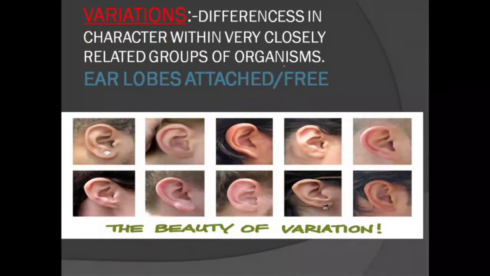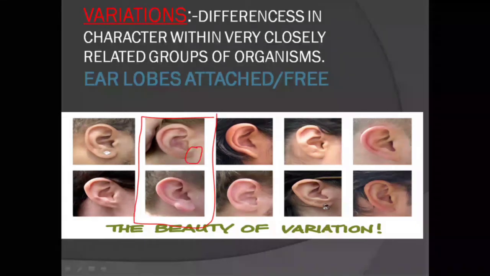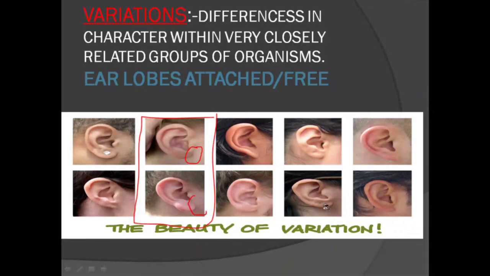Now we'll be discussing variations. Here you can see there are many types of ears. I am choosing these two pairs of ears. Here you can see the ear lobe is attached, and the ear lobe is free in the second one. This is a human ear, but they also have differences in them. So that's why these are termed as variations.